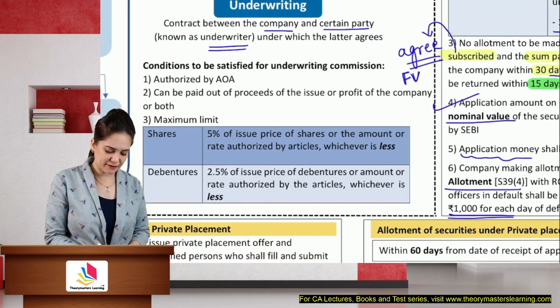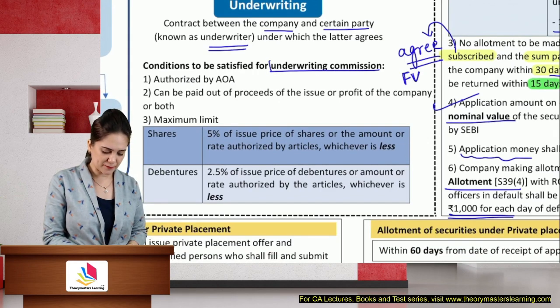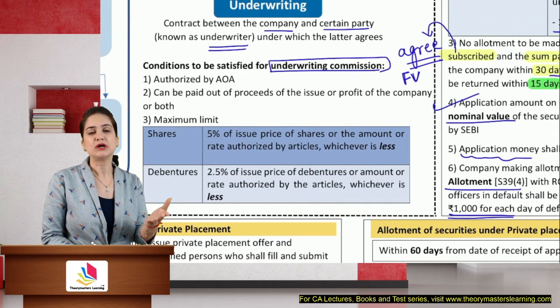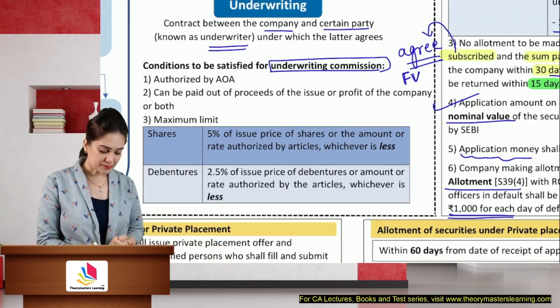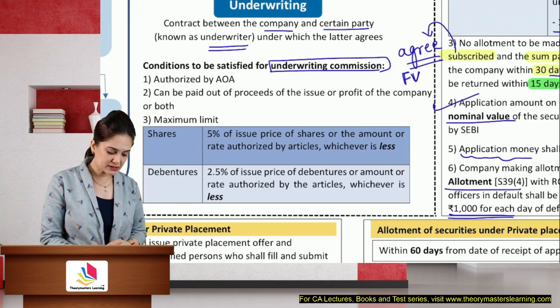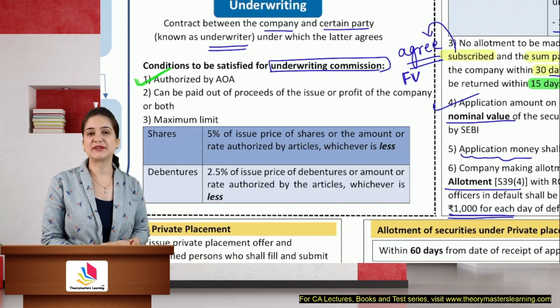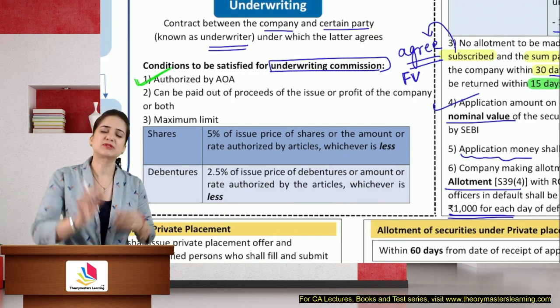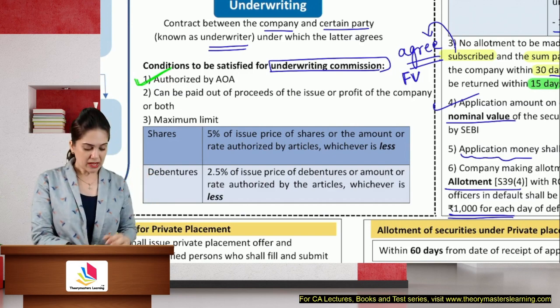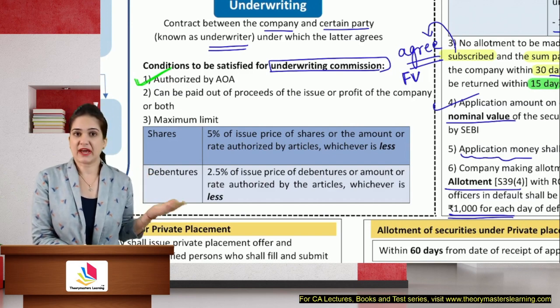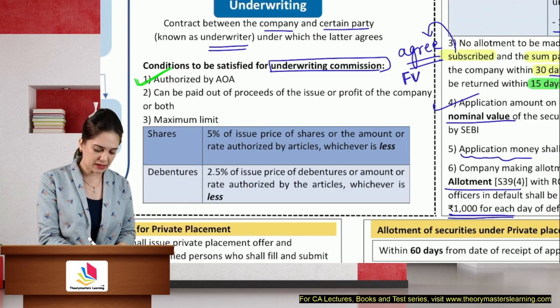Conditions to be satisfied for underwriting commission. In which the latter agrees to secure people who are interested in buying the securities of the company. The first requirement is that you must have authorization by the articles. Articles must authorize you to appoint underwriters and to pay commission. How will we pay? From where will we arrange money? You can pay it either out of proceeds of the issue.